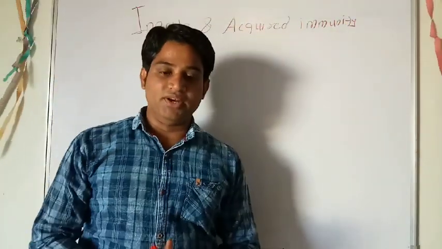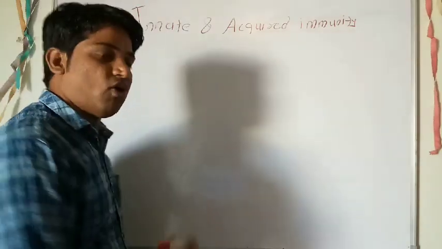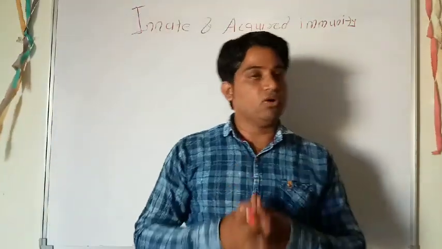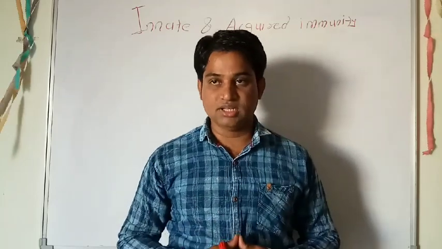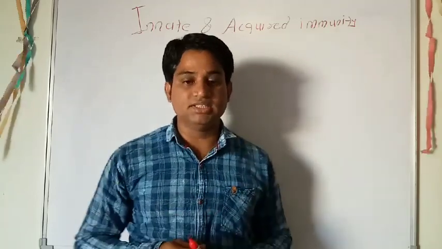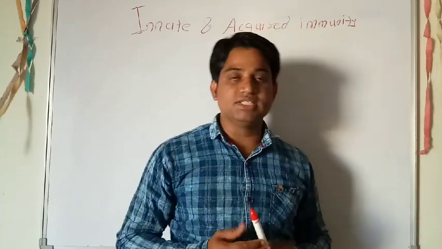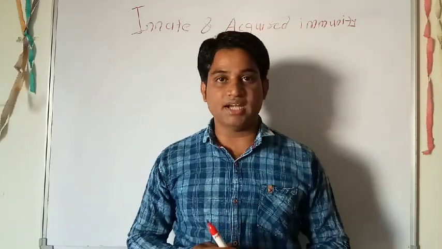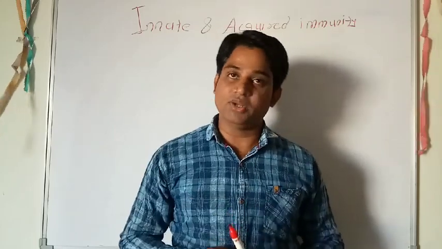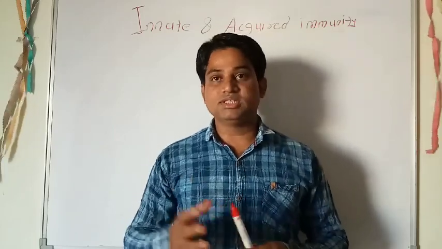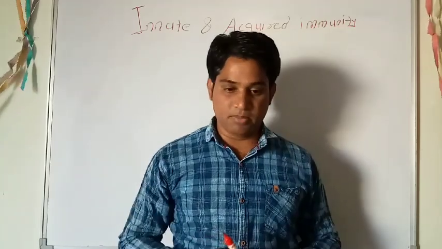Now what is immunity? That is the ability of an organism to recognize and defend itself against specific pathogens or antigens. So it means that when an antigen enters your body, our immune system first recognizes that antigen, and after that it makes a plan. That's why it kills that particular type of antigen. Such a mechanism is called immunity.